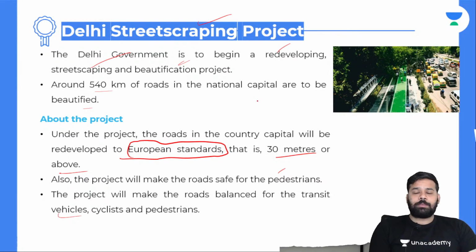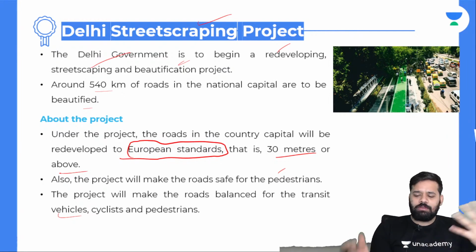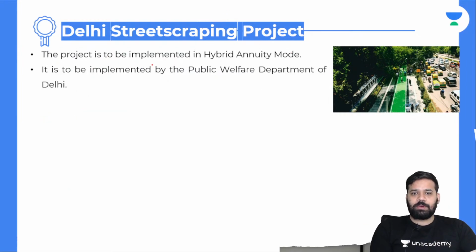So now the problem with Indian roads is, on Indian roads, from a bullock cart till a big truck, all the trucks, they will use the same road. Okay, there is no place for pedestrians to walk, no place for cyclists, no place for ambulances. So all these are issues with the Indian roads. The reason is proper planning was not accommodated, and the demands keep changing. A lot of reasons there. And this project is to be implemented in the hybrid annuity model.